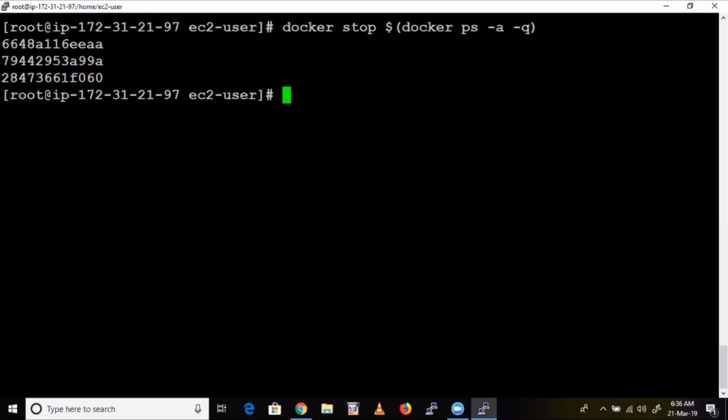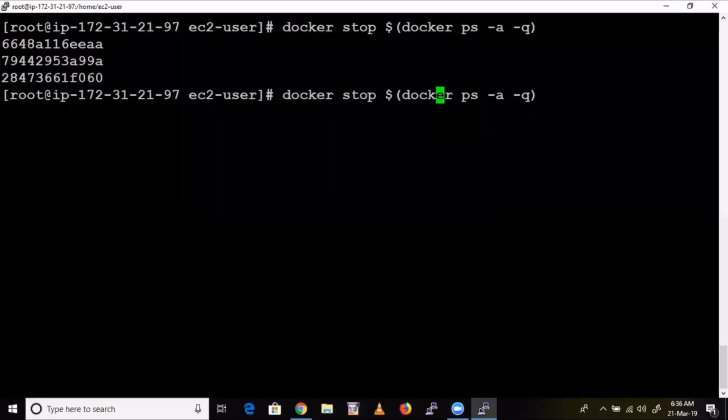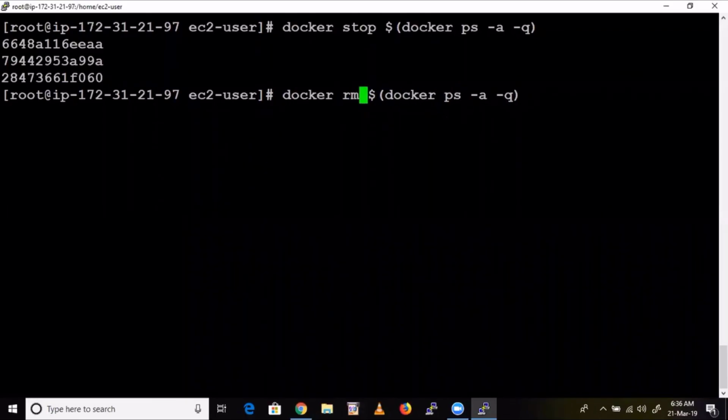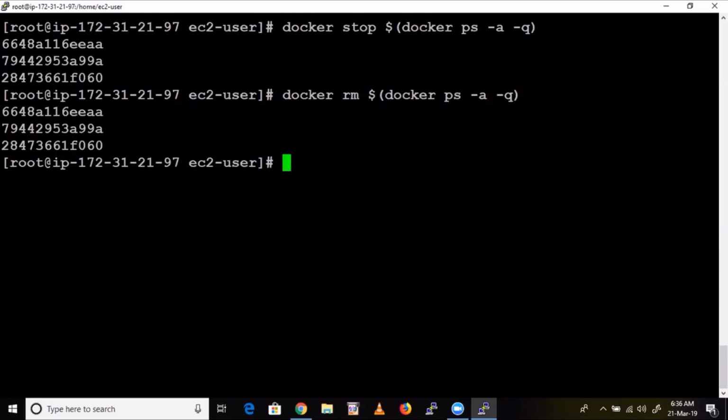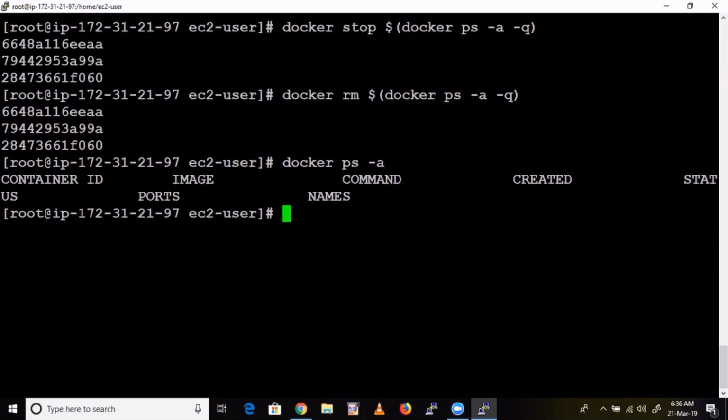Now, if you want to delete all stopped containers, here you use rm. See here, it will delete all stopped containers. That's it. We have deleted all stopped containers. Now we can verify. docker ps -a, no containers.